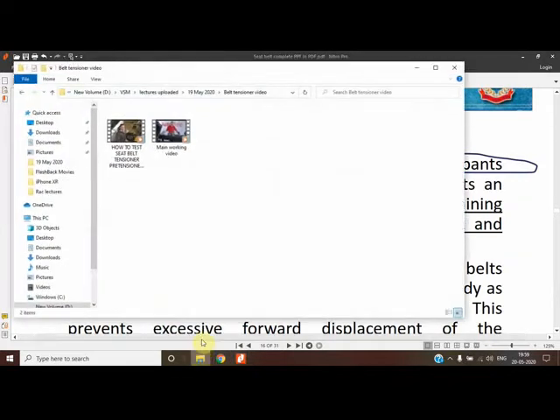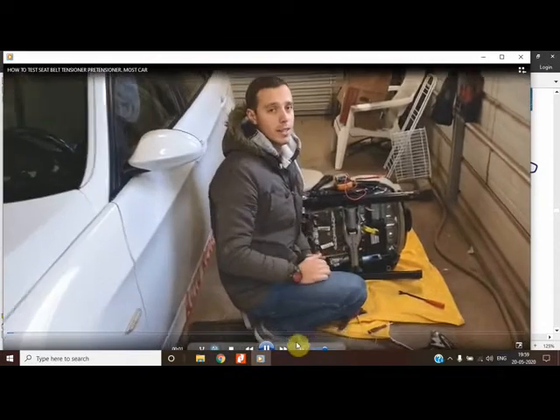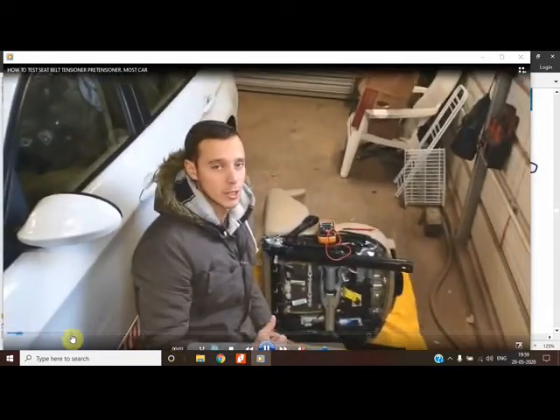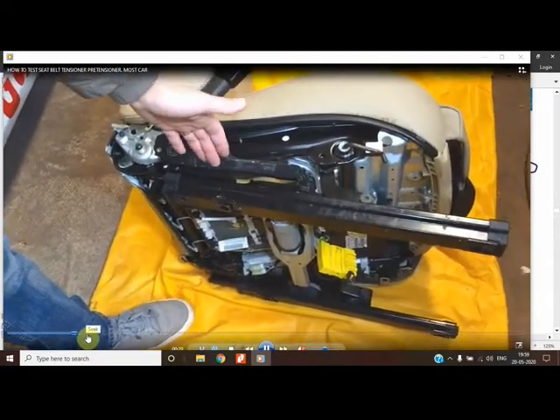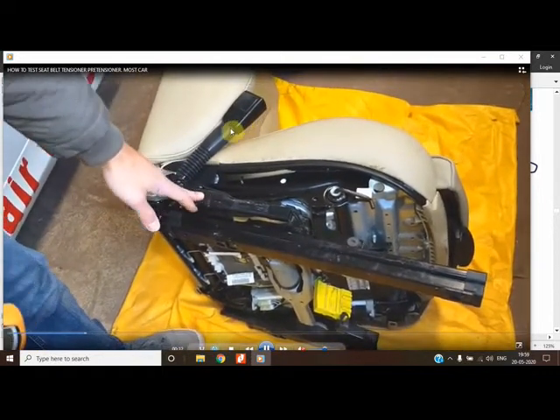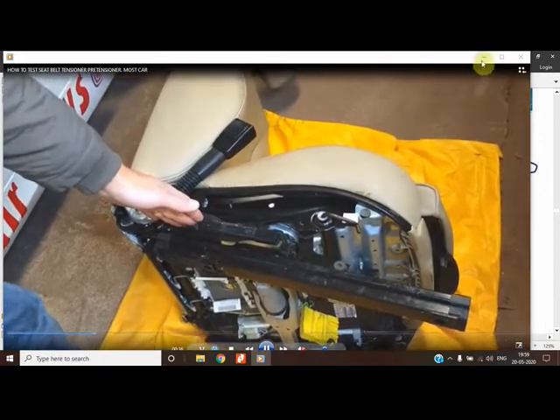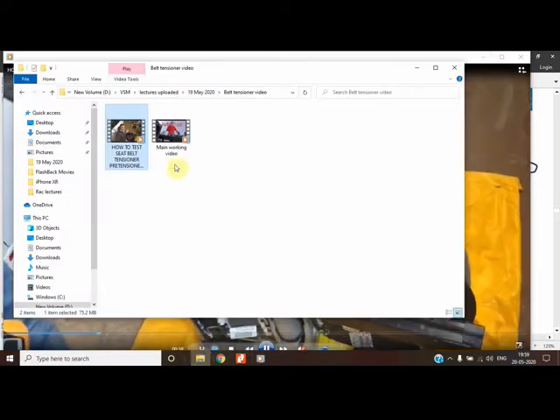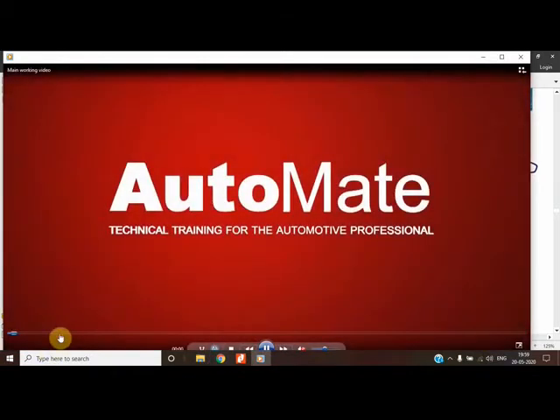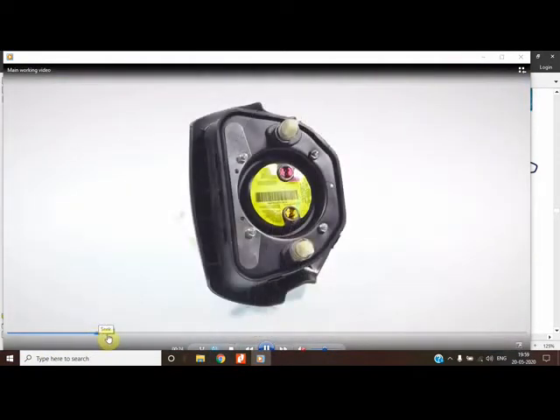To show how the seat belt tightener works, I would like to show you one video that I have downloaded. You can see that these are the seat belt tighteners. They are available in the vehicle on this side. How they work is being shown through the video. It is a good video, and the working is being shown here.